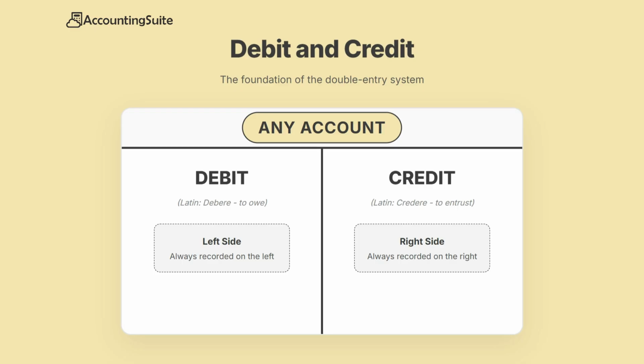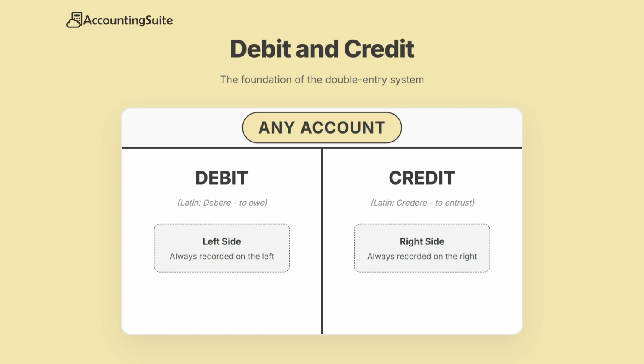To record transactions in the double entry system, accounting uses two directions: debit and credit. Debit simply means the left side of an account, and credit means the right side of an account. Debit and credit do not mean positive and negative. They are simply directions used to record financial changes. To understand them, we need to look at how business resources move.